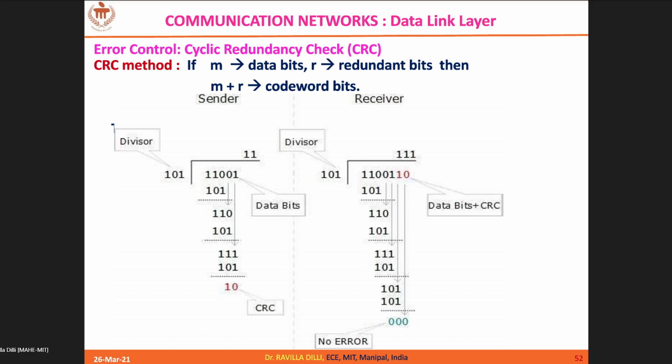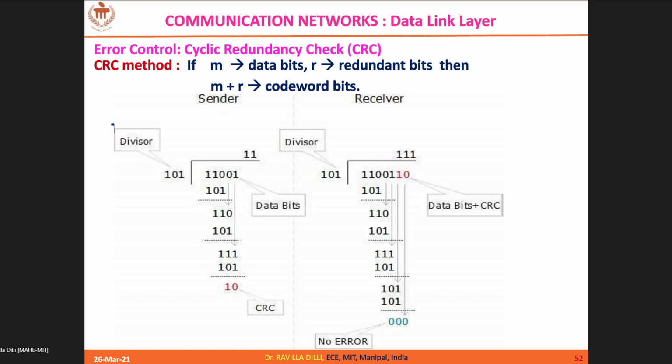So 0 is ignored and double 1 is left with you, and you can bring the bit from the dividend, which is a data bit. So triple 1 you will be having. So triple 1, you keep 1 in the quotient part and 101. So perform XOR operation. So you will end up with 0 1 0.